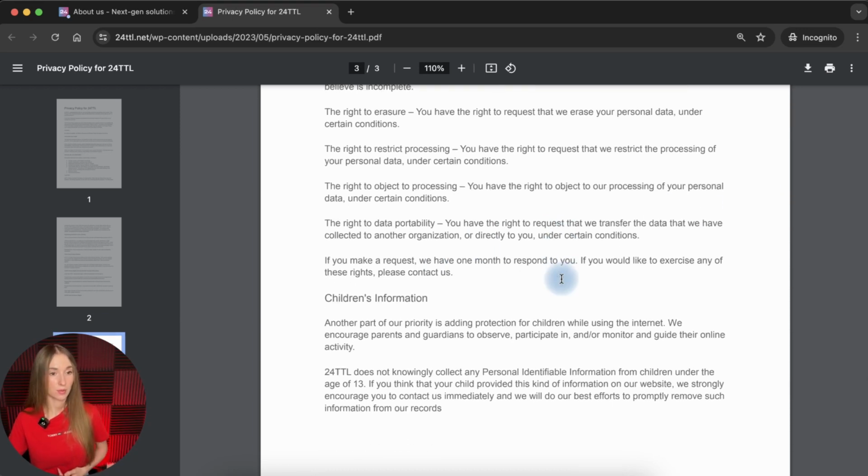This is also a big problem because you need to provide this information with regard to Californian residents, with regard to European residents, and again, for users globally. It's one of the main requirements.